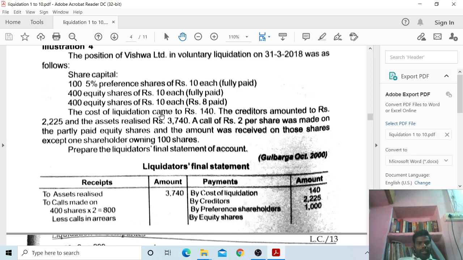The cost of liquidation came to rupees 140. The creditors amounted to rupees 2,225 and the assets realized rupees 3,740. A call of rupees 2 per share was made on the partly paid equity shares, and the amount was received except from one shareholder owing 100 shares. Prepare the liquidator's final statement of account.